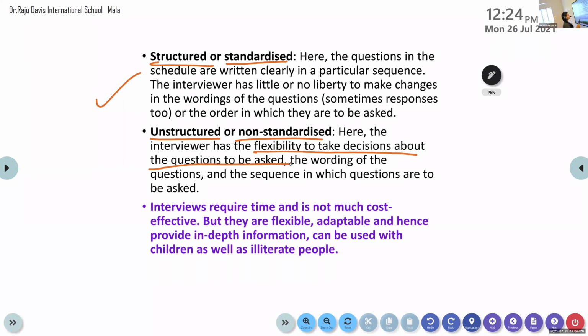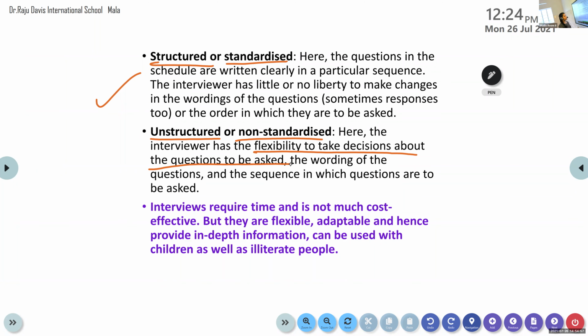Okay, so generally when a client is interviewed by a counselor or a psychologist, it is kind of unstructured, because based on what the client says, we can change the questions, isn't it? Yeah. In structured interviews, maybe again the example of the reporter and the celebrity, that can be structured because there is already a set of questions to be asked.